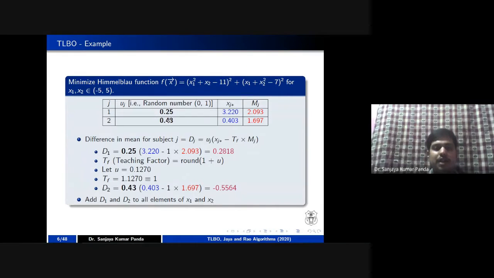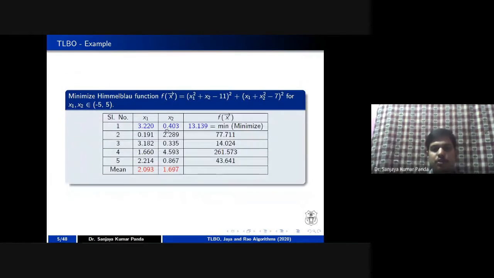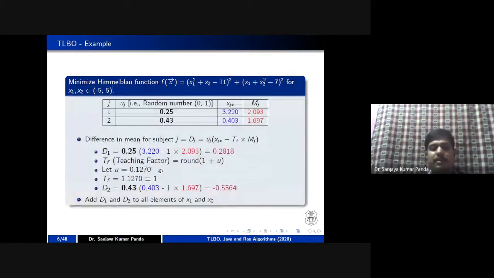For the second value, I have generated another random number. Let the random number be 0.43, and for the second subject, the minimum fitness value, if you check, the X2 subject value is 0.403, where we got minimum fitness. Then I am taking that subject mean, that is 1.697, and the same teaching factor, let it be 1. Then it will give me the difference in the mean for subject 2, which is minus 0.5564.